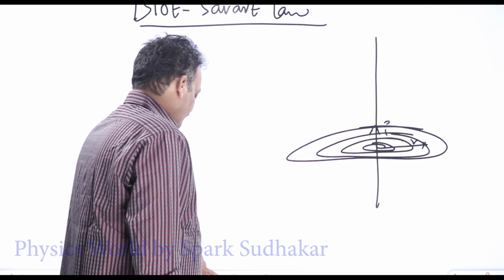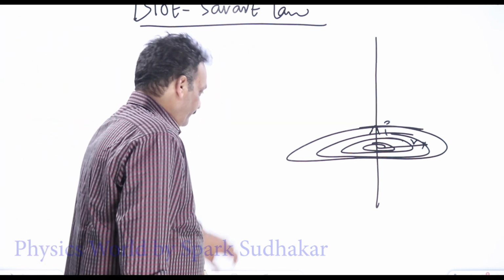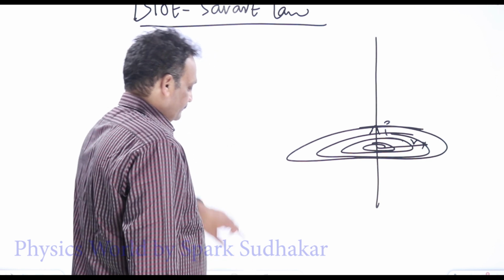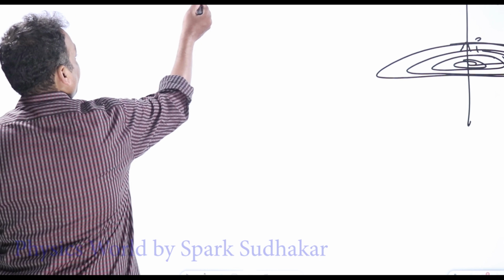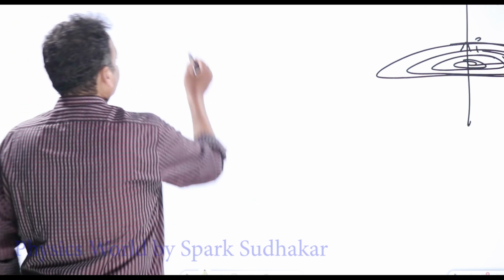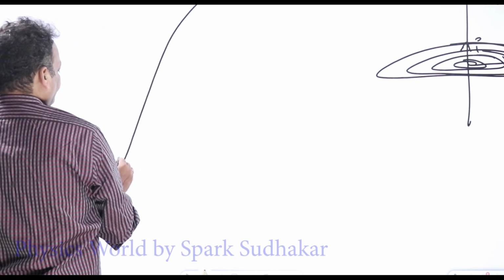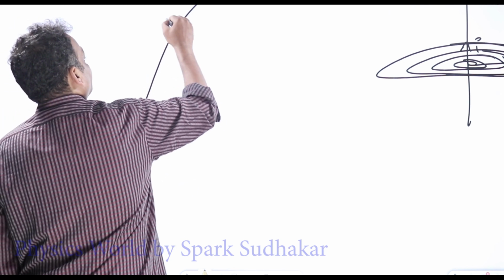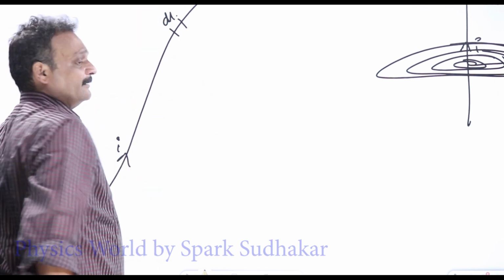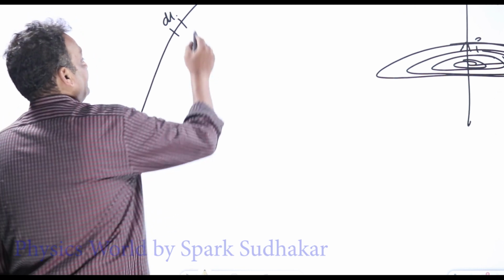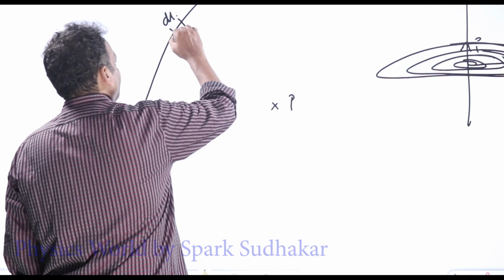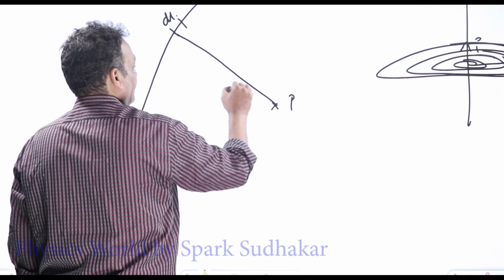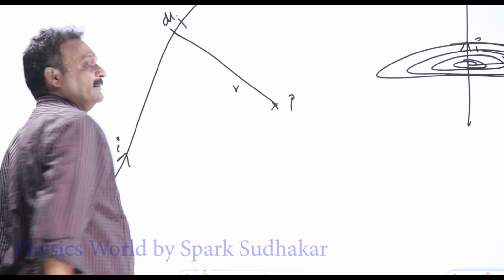Now, you take some random wire carrying a current I. In that, consider a small element of length dl. What is the magnetic field strength at a point P which is at a distance r from that small segment of length dl?